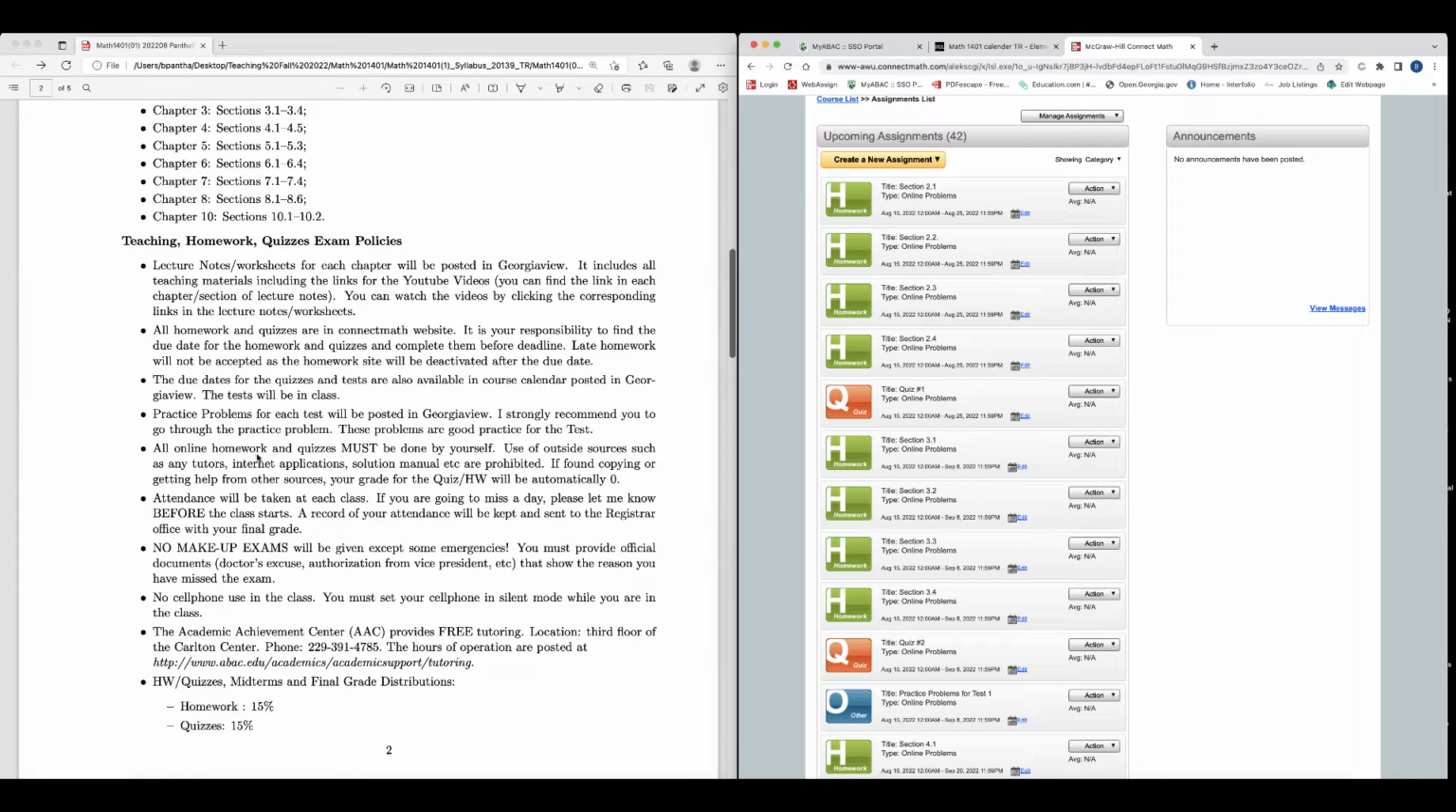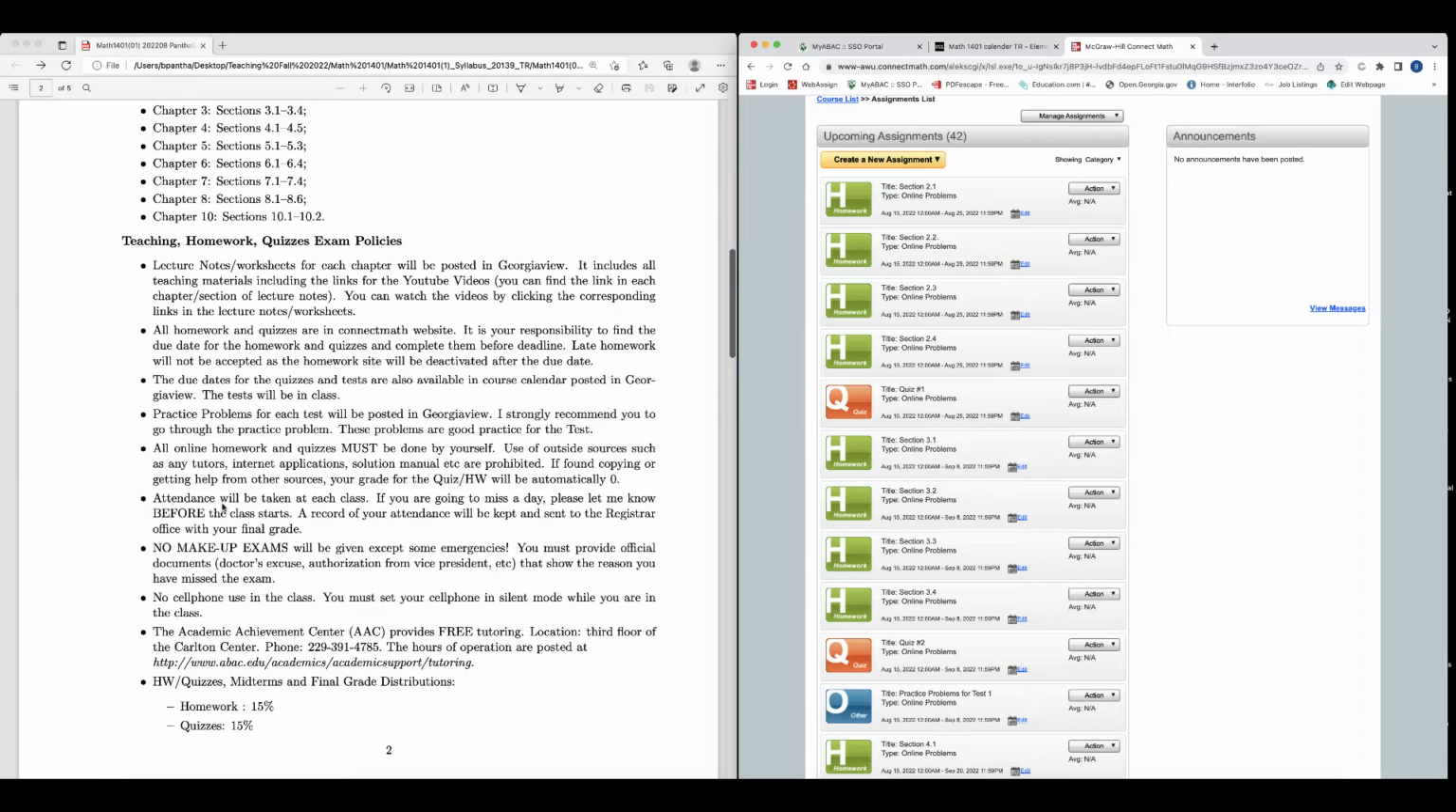All online homework and quizzes must be done by yourself. Use of outside sources such as tutors, internet applications, solution manuals, etc. is prohibited. If found copying or getting help from other sources, your grade for the quiz or homework will automatically be 0.